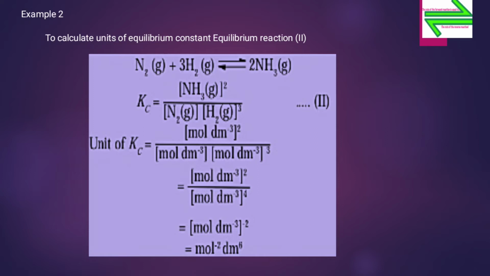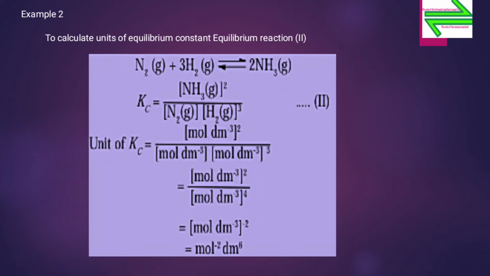We can also calculate the unit of Kc by finding the difference between the number of moles in the numerator and the number of moles in the denominator. So here the unit of Kc is (mole per dm cube) raised to delta n.